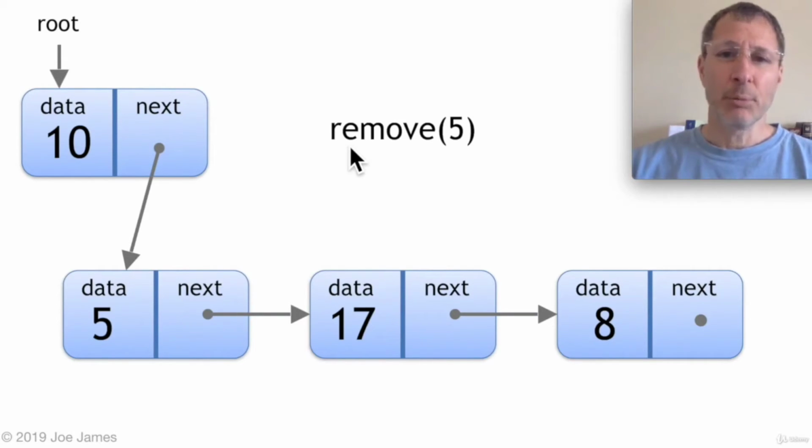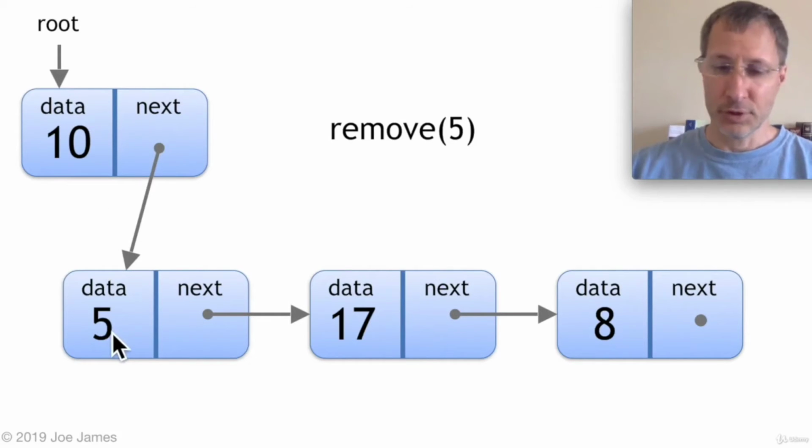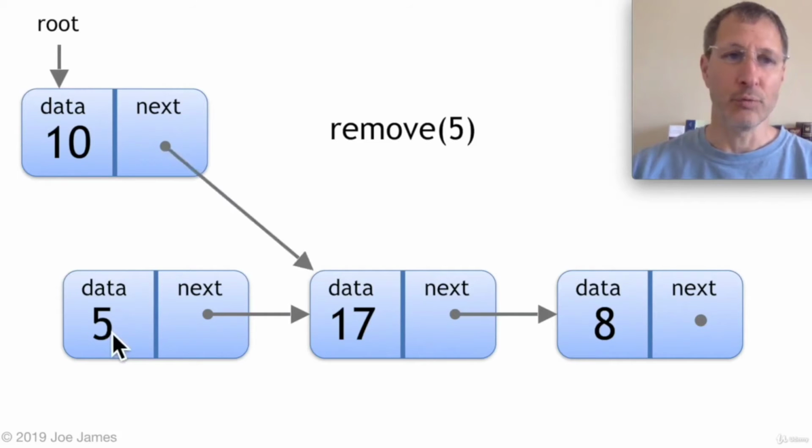But if we have a number that's in the list and we want to try and remove that, so we're going to remove 5. First, we need to find that 5. So we start at the root. We check if this is the number. No, it's not. Is this the number? Yes, it is. So there's the node that we want to remove.